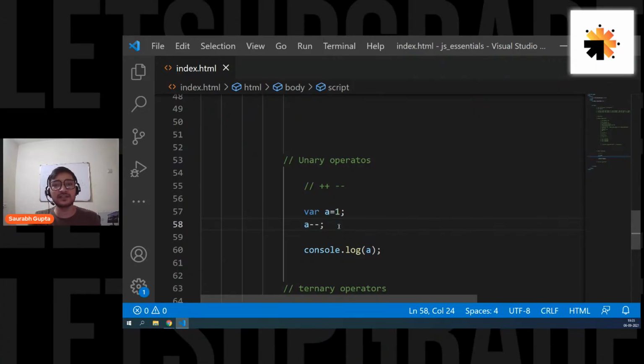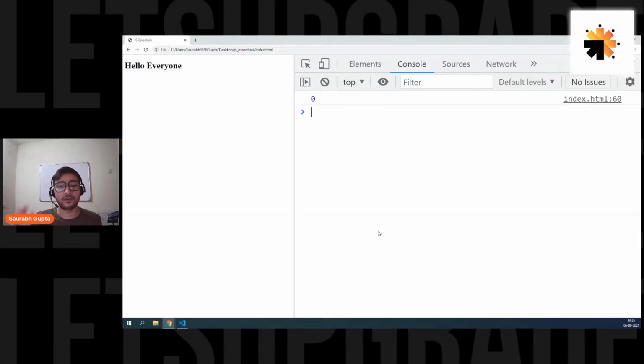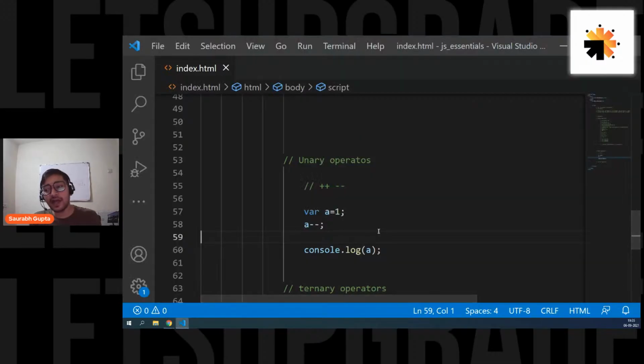So remember, ++ and -- both only work with 1. Either it will decrease by 1 or increase by 1. So in this case, let's see. Now the value of a should be 0. Here we go. It is 0. Now, let's also do --a. Let's see. Still 0. That means --a or a-- doesn't matter. Both are decrementing and both will increment. But then, why do we have two ways? What is the difference? Let's see that.